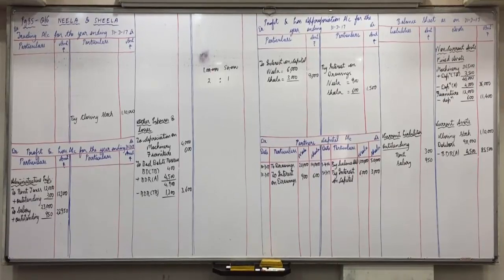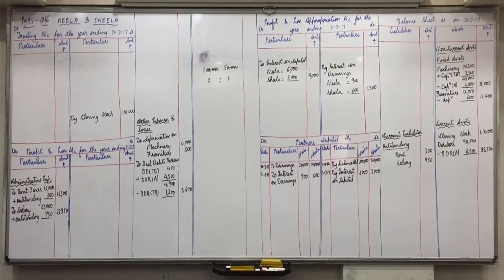What is the final amount? 3,500. How do you get that? 1,400 is the amount for 1 year, so into 2 for the years already passed, and another 6 months we have to count.